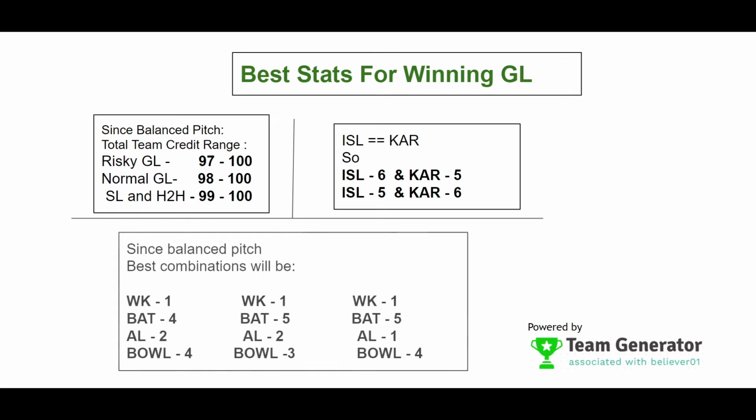And after that the important strategies here are that you can go for 1 wicket keeper, 4 batsmen, 2 all-rounders and 4 bowlers, and 1 wicket keeper, 5 batsmen, 2 all-rounders and 3 bowlers, and also 1 wicket keeper, 5 batsmen, 1 all-rounder and 4 bowlers, because in the wicket keeper section there is no need to select 2 players for this particular match, and also the batsman section is good, the bowler section is also high, and the all-rounder section is a little low, so you don't have to select 3 all-rounders basically.